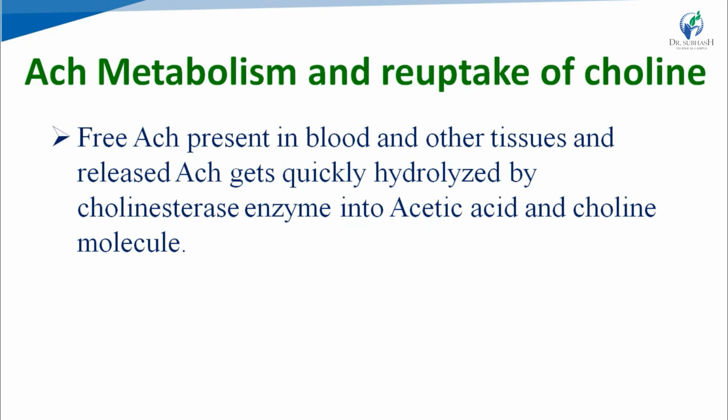Other than this, after giving action, free acetylcholine molecules which are not stored, which are present in blood and other tissues, and the released acetylcholine get quickly hydrolyzed by the cholinesterase enzyme into acetic acid and choline molecule.